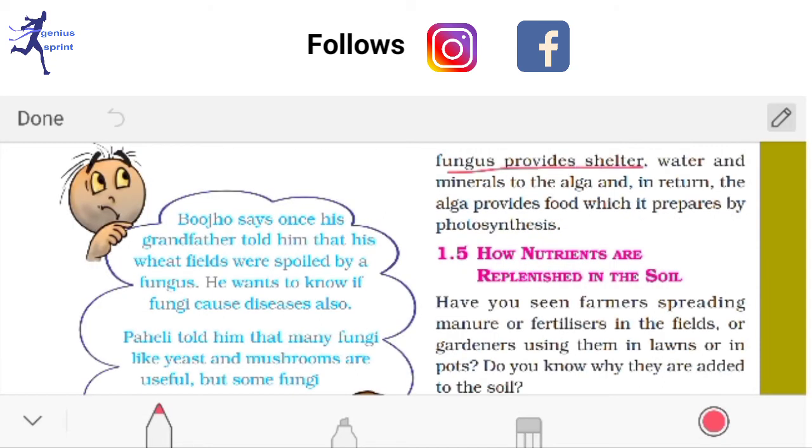The fungus provides shelter, water and minerals to the alga, and in return the alga provides food which it produces by photosynthesis. Okay, so this is one kind of symbiotic relationship between the fungus and the alga. So you can take this example also.